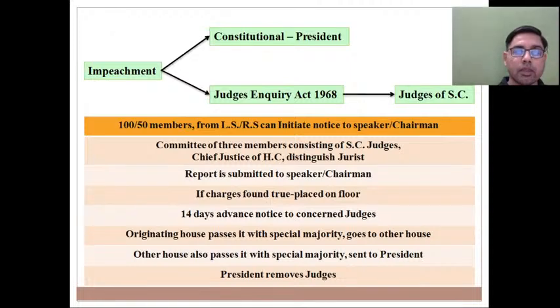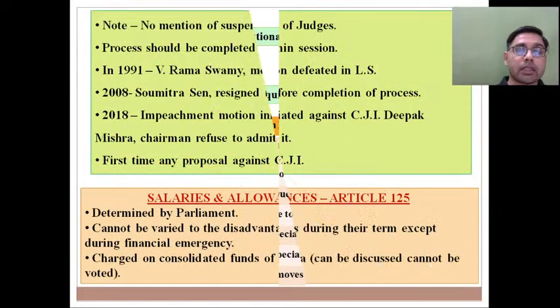If the charges are true, then the report will be placed on the floor of the house that has originated it. Before starting discussion, 14 days prior notice will be served to the judge. He will be given a chance to defend himself. After such process, if the originating house passes that motion by 2/3 members present and voting, and by a majority of the total strength of the house, then it goes to the second house. And if the second house also passes such motion, then it goes to the President, who issues a formal order for removal of such judge of the Supreme Court.